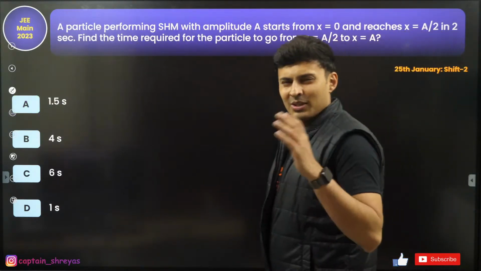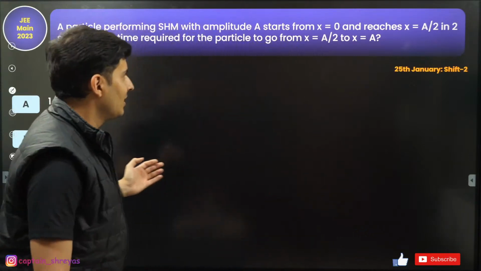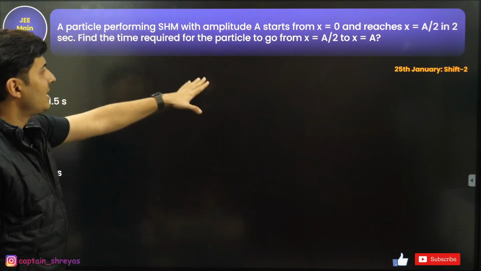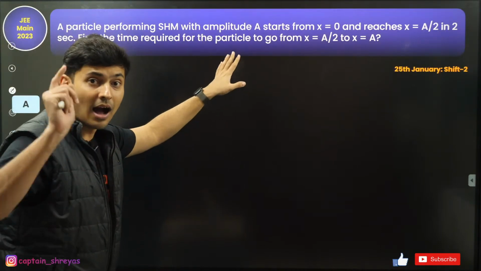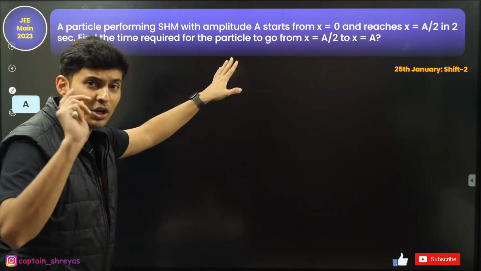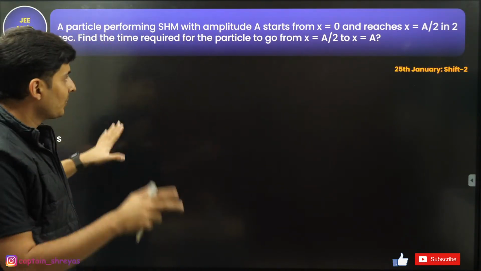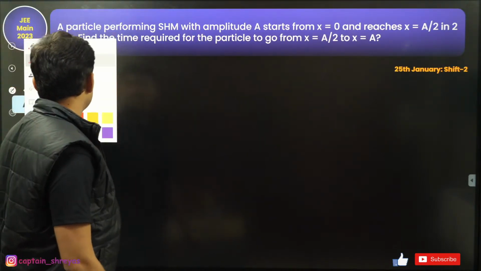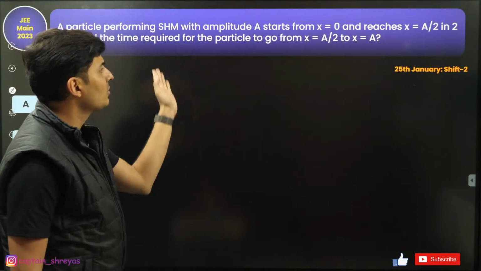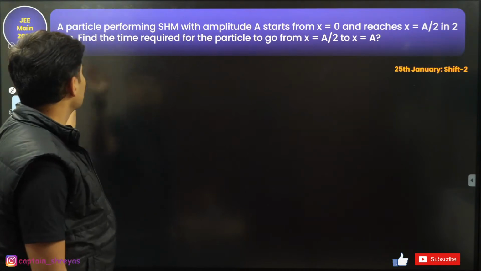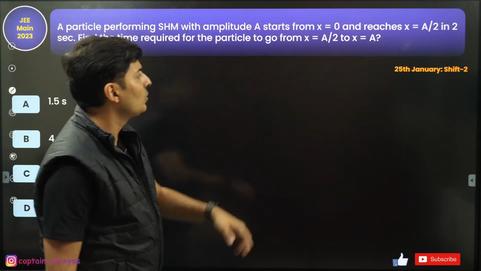This was like, you should have got the marks in that. That's all. Okay, now there is a SHM. I told you SHM related questions are coming again and again in every shift. So alert. Okay, so what it says is basically there is a particle performing SHM, goes from 0 to a by 2 in 2 seconds. How much time it takes to go from a by 2 to a?